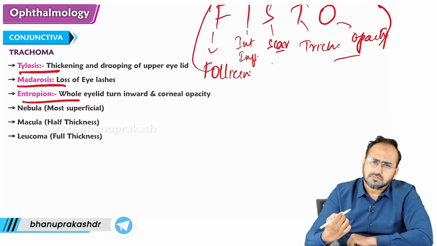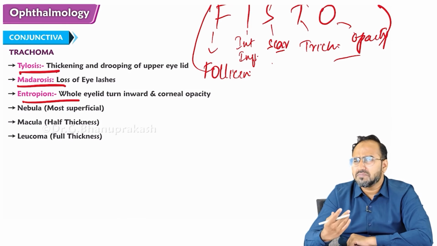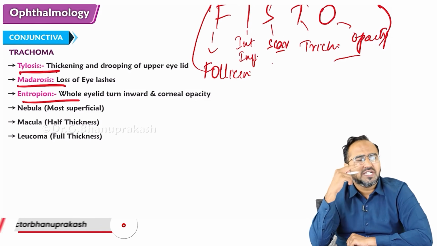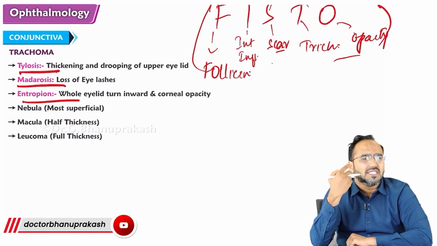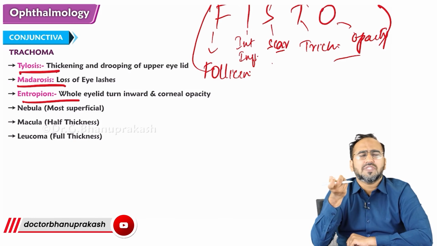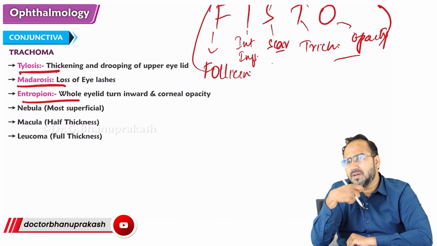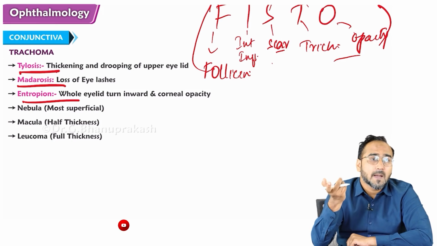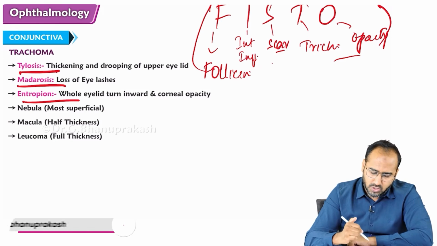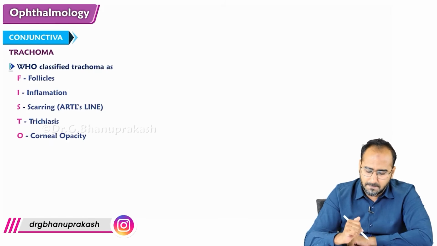Apart from that, you might see some problems with the eyelids. If the eyelashes turn inward, it is trichiasis. If the eyelids turn inward, that is called entropion. Sometimes there might be thickening of the eyelids, which is called tylosis. Sometimes there might be loss of the eyelashes, which is called madarosis. These features are all seen in trachoma. FISTO classification is very important.